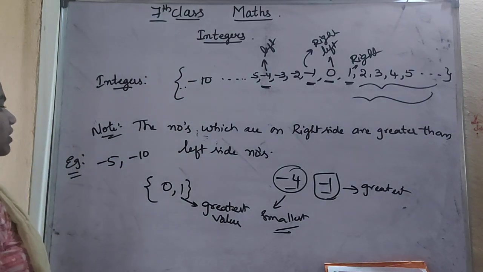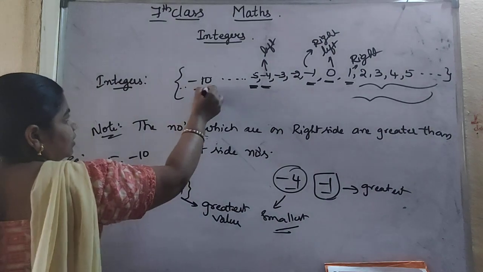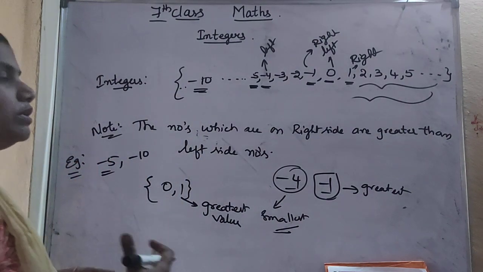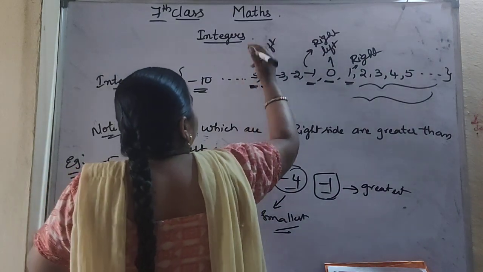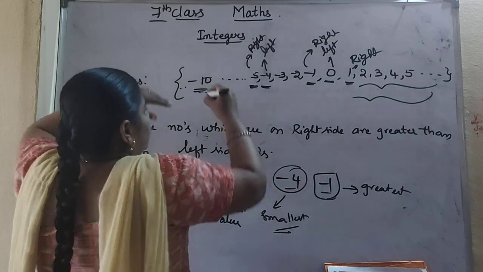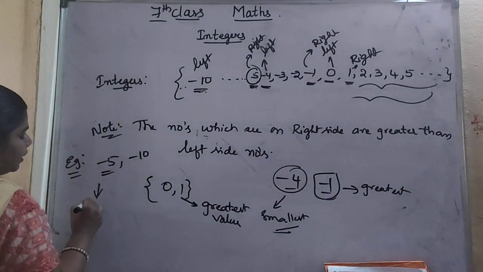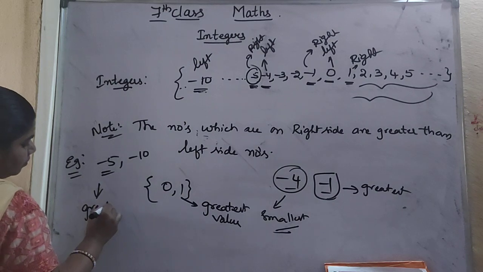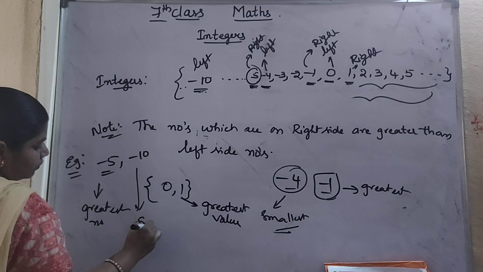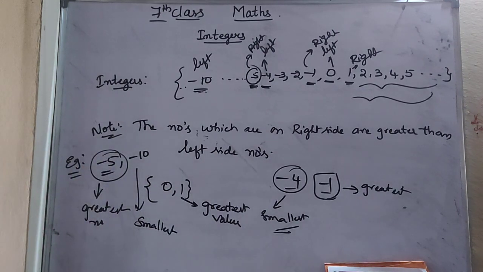So now which is greater? -5 is lying here and -10 is here. -5 is lying on right side and -10 is lying on left side. So which is greater here? -5 will be the greatest number, and -10 will be the smallest value if you compare only -5 and -10.